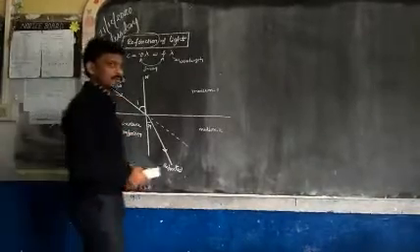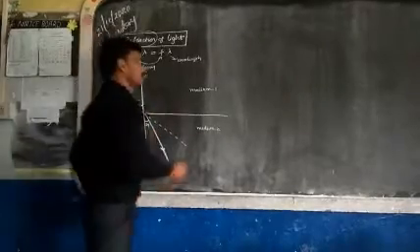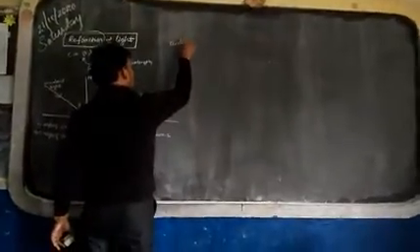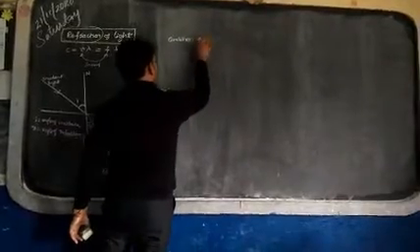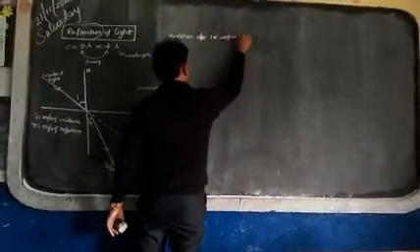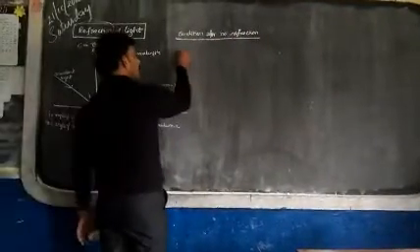Next, what are the conditions for no refraction? Conditions for no refraction, when refraction does not take place. So two conditions we can say.